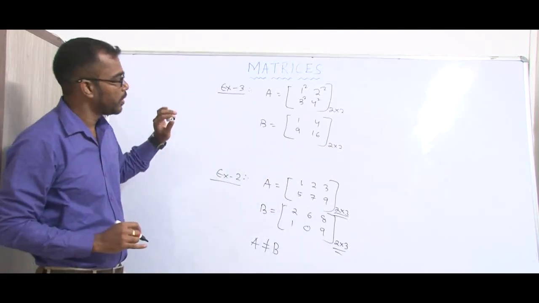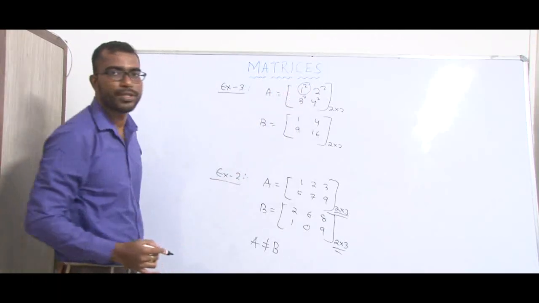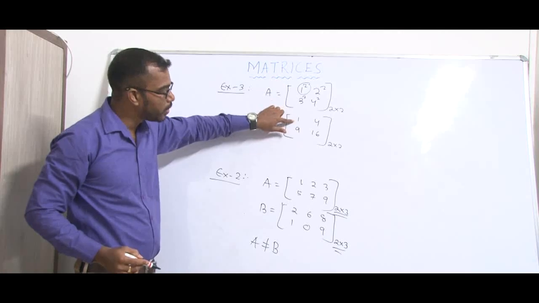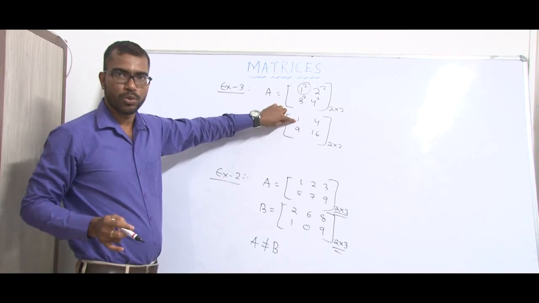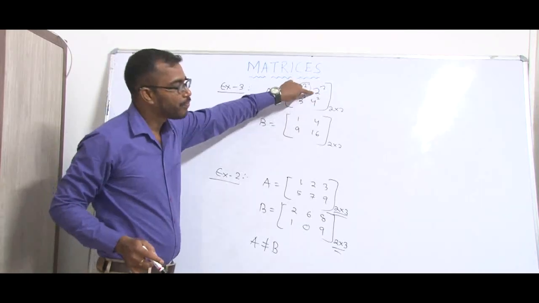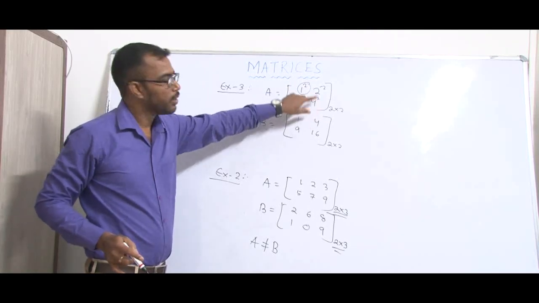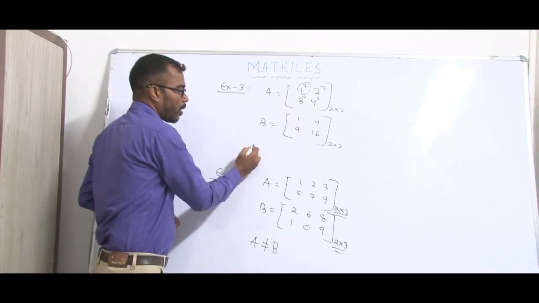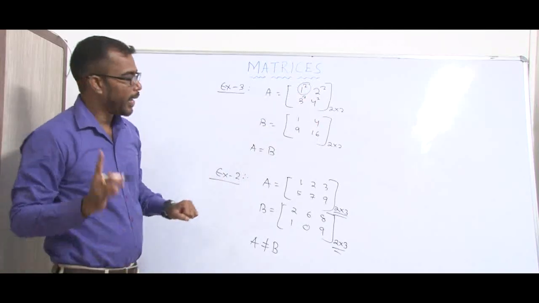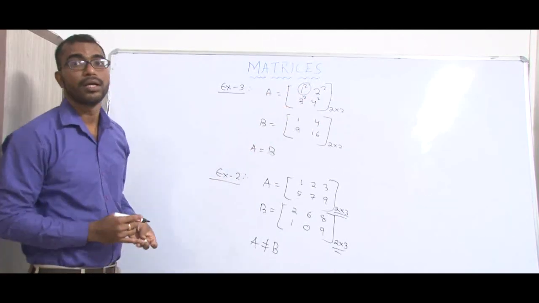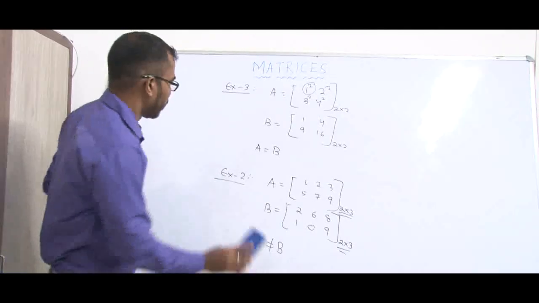And the second condition is corresponding elements are equal, because the first row, first column element is 1 square, and the corresponding element is 1. That means 1 square is equal to 1. And the first row, second column element is 2 square, and here the value is 4. These are equal. So we can write A equal to B because the orders are the same and the corresponding elements are equal. So this is an example of equal matrices.